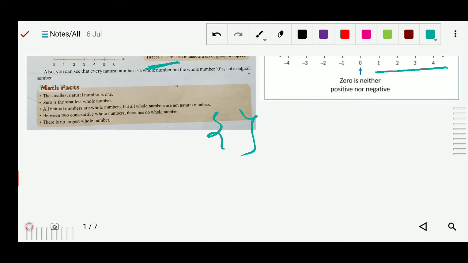Now there is some point, the smallest natural number. As I told, natural number starts with 1, so the smallest natural number of course will be 1. 0 is the smallest whole number, yes, because whole number starts with 0. Very next,